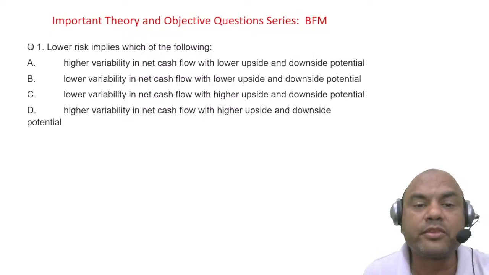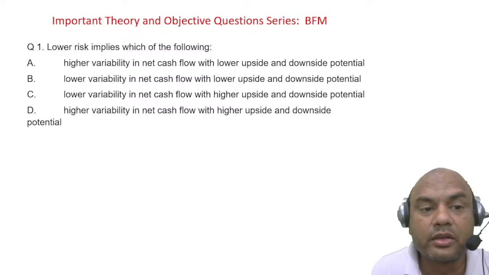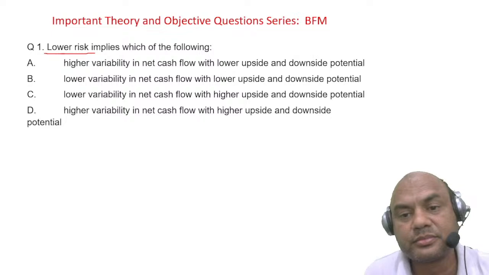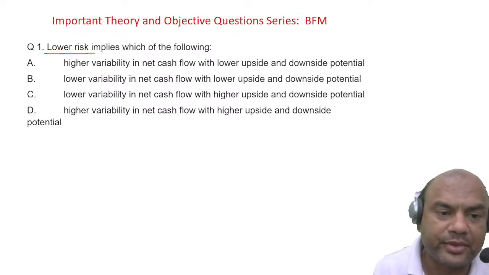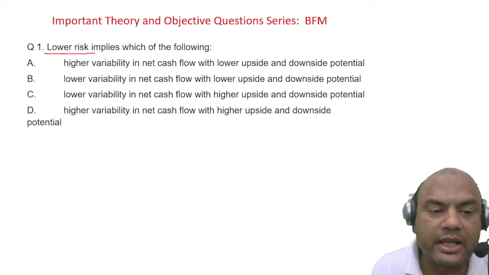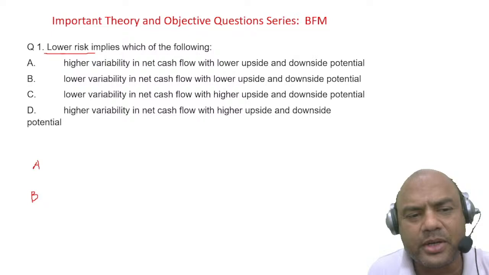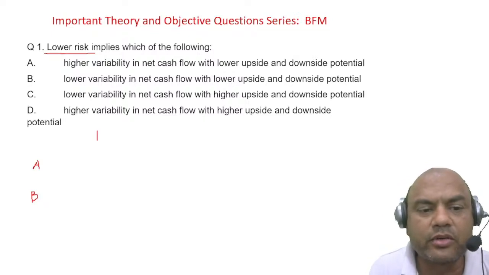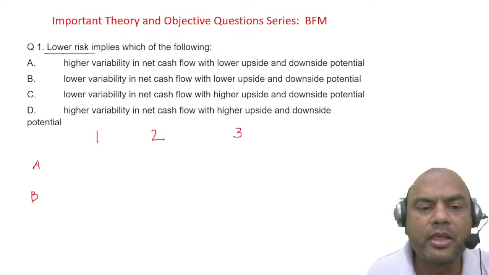Lower risk implies which of the following? What do you mean by lower risk? When do I call anything a lower risk? Suppose, let's say, I'm investing in 2 projects, project A and project B. In project A, I'll be getting some returns for years 1 to 3.